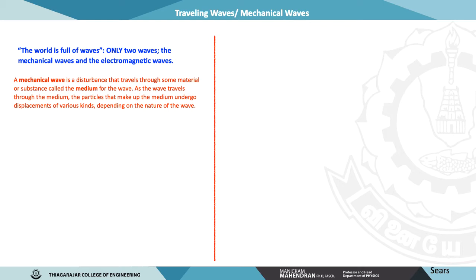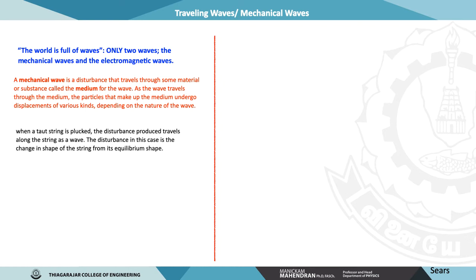The whole world is filled with, or covered by, just two types of waves: the mechanical wave and the electromagnetic wave. A mechanical wave is caused by a disturbance in a medium.